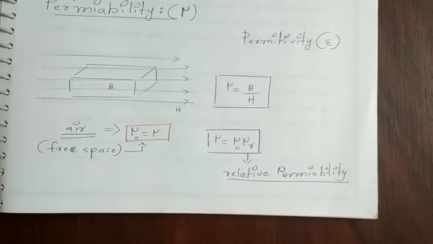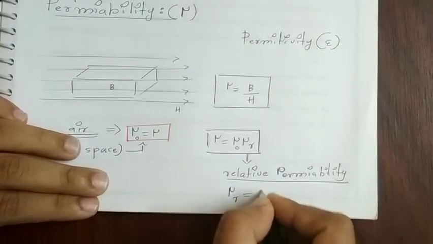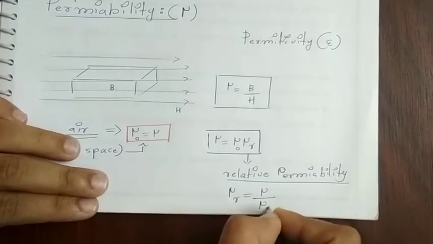So we can write the relative permeability mu r is equal to mu divided by mu 0.